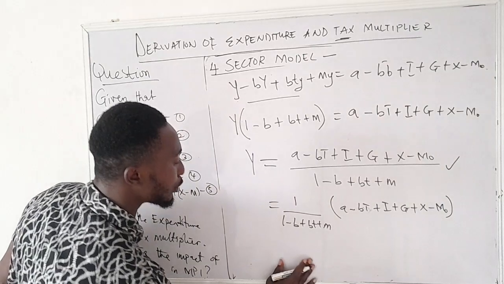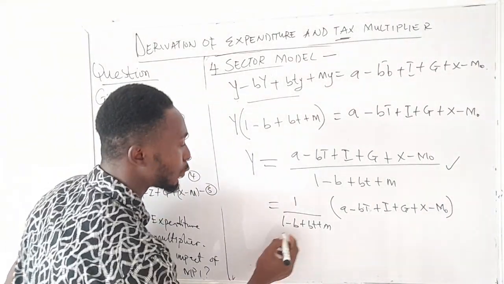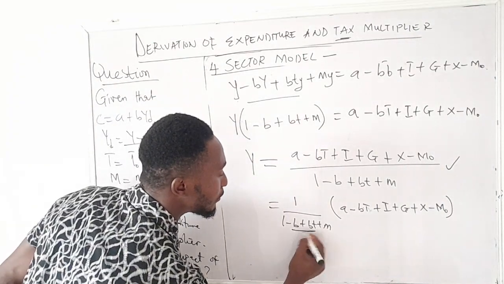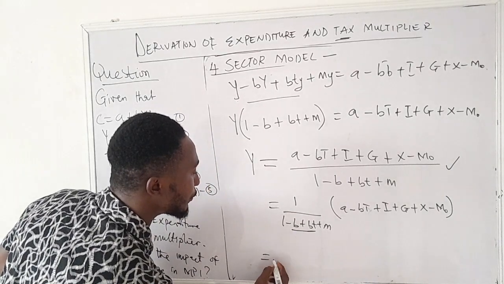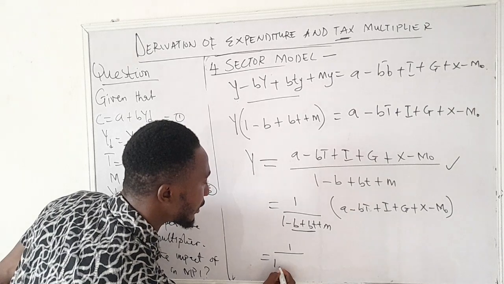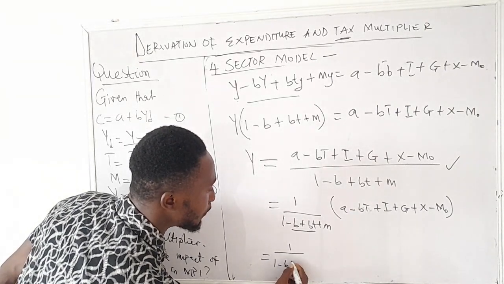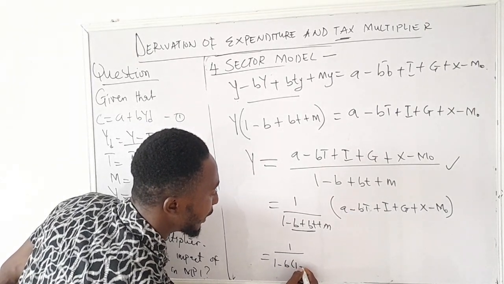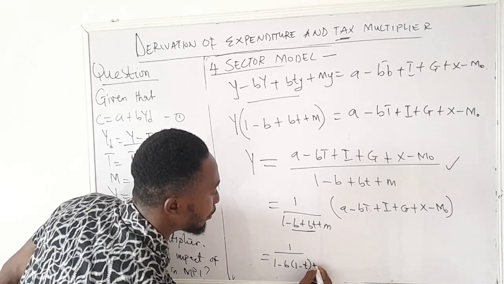And this can also be given further, as we can still further simplify this. So this can also be given further as 1 all over 1 minus b, bracket 1 minus t bracket plus m.